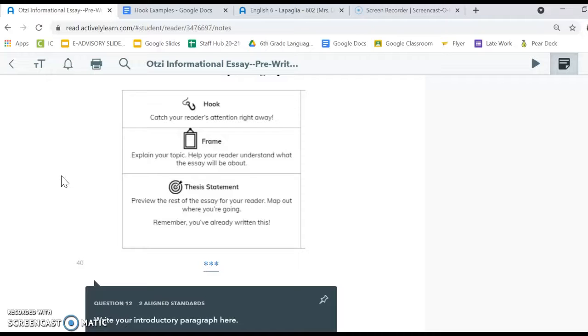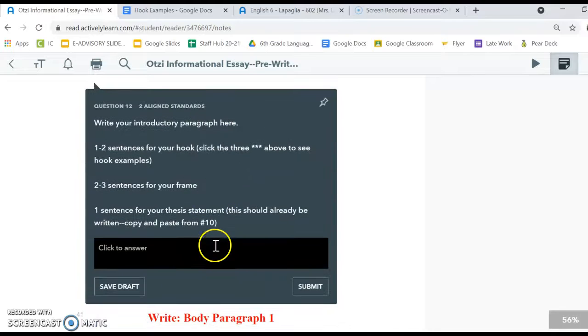The last sentence of your introductory paragraph will be your thesis statement. Remember, you've already written this, so you can copy and paste it from number 10.